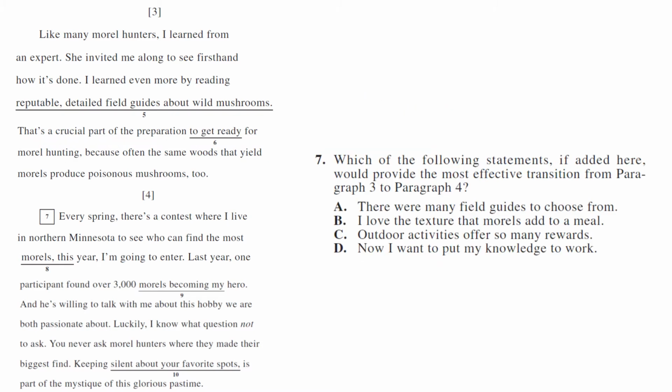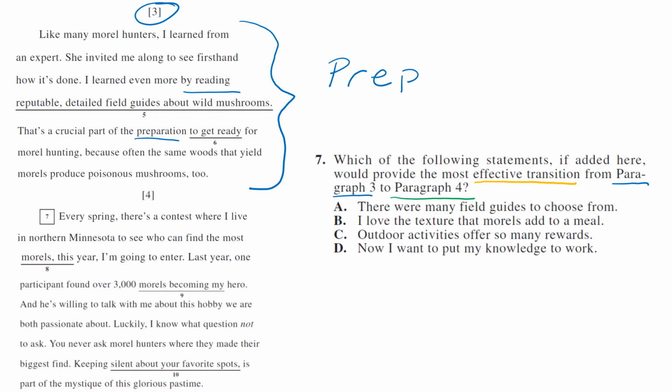Which of the following statements, if added here, would provide the most effective transition from paragraph 3 to paragraph 4? Let's change the colors there. Okay, so we'll do paragraph 3 in blue. So paragraph 3, this is paragraph 3, so right here. So what is that one about? This is the one where they're reading, they're preparing, they're learning. So we're going to say it's about prep and knowledge. How do you prepare? How do you know?